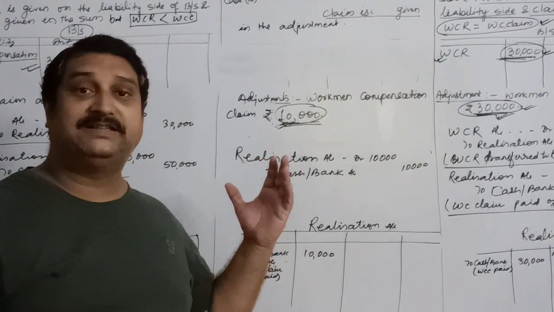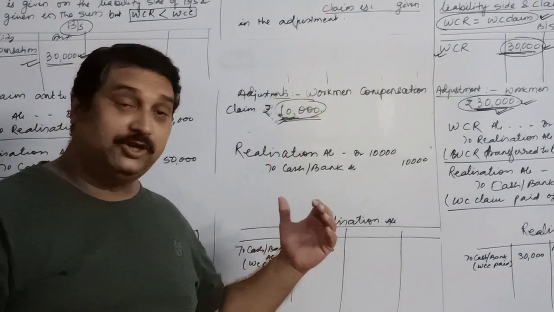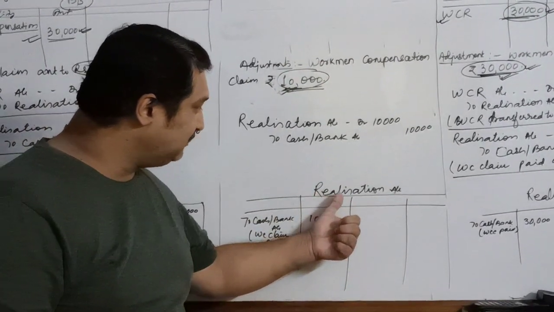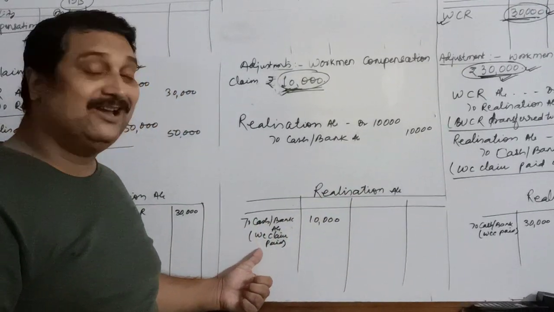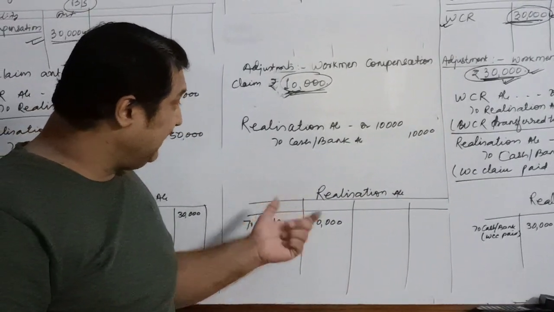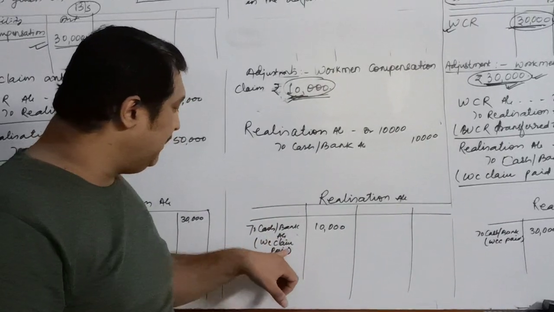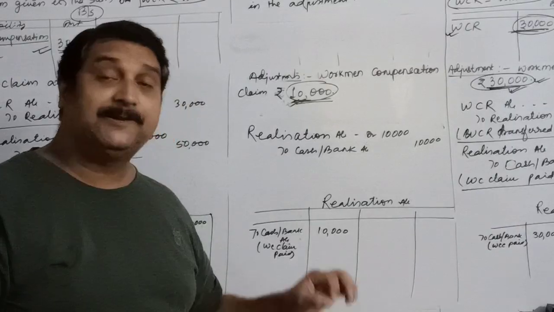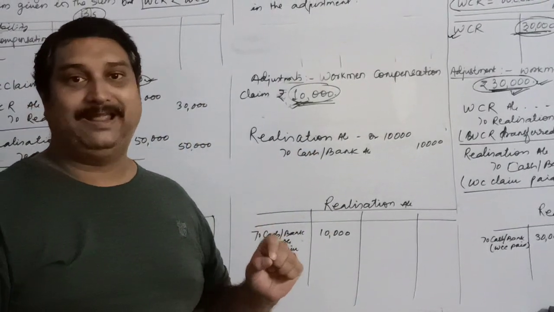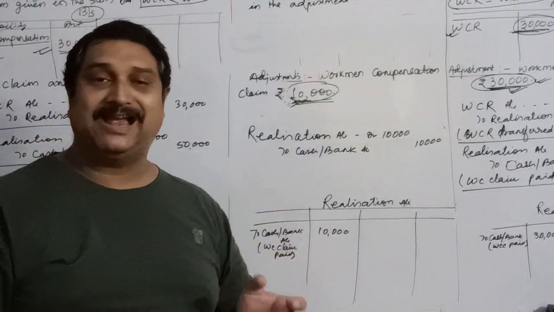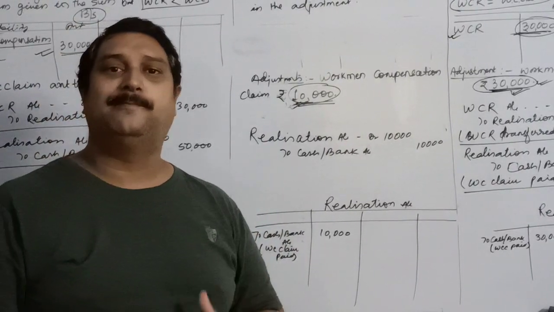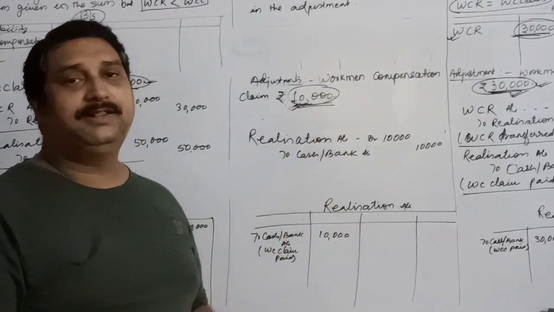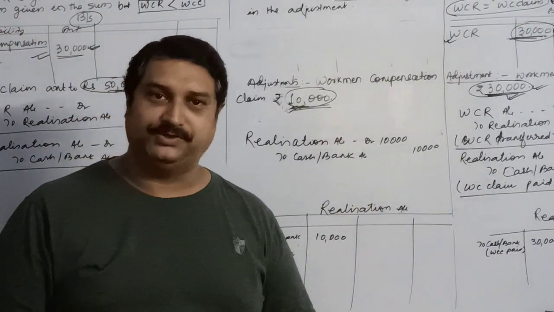Remember the concept of class 11 when we started with the ledger and we were asked to create a journal entry from the ledger. We used to pass realization account debit to cash or bank account. So when I say that the payment of the workman compensation claim must be debited to realization account, that means realization account is to be debited and the payment, that is cash or bank account, for the workman compensation claim must be credited.